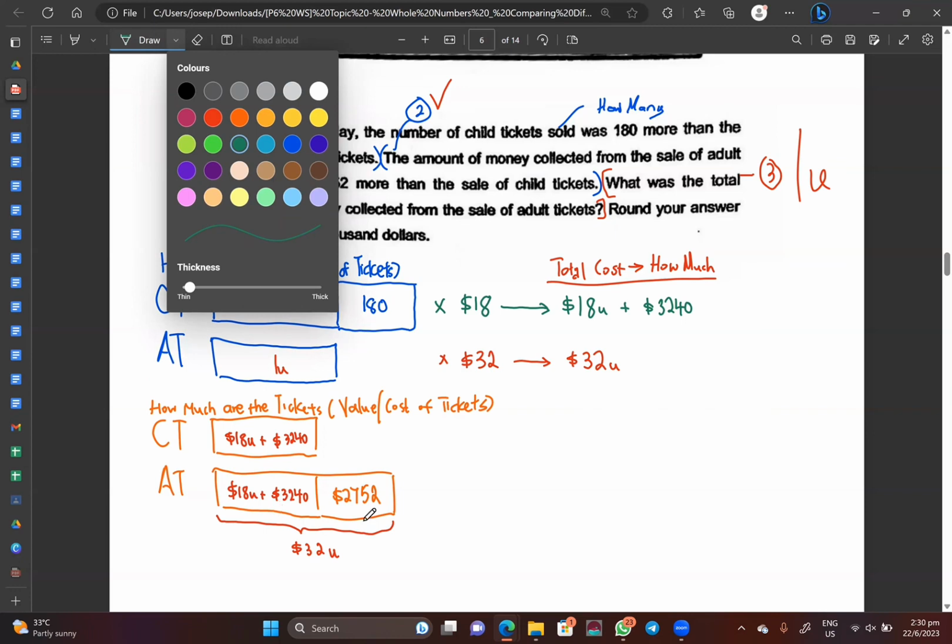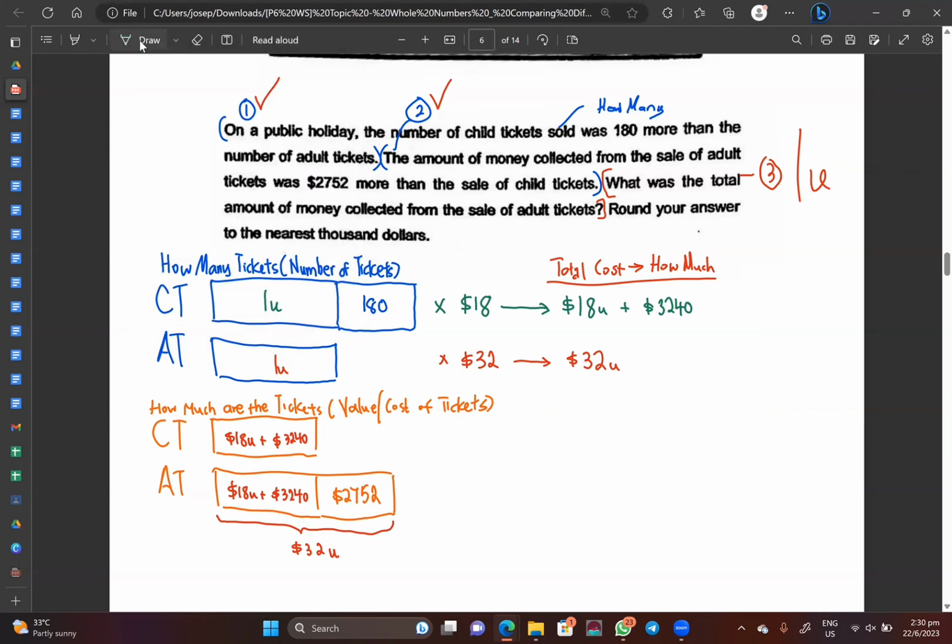So the only thing I can do right now, okay, is to balance them. What do I mean by balance them? Okay, I know all of you will be like, but teacher Joseph, why can I not do $32 unit minus away $18 unit, then maybe minus away 3240 equals to 2752? Well, you can, but I am very afraid that you will make calculation mistakes. That's why in primary school, I try not to tell them that you can. If it's simple, very straightforward, you can, okay?